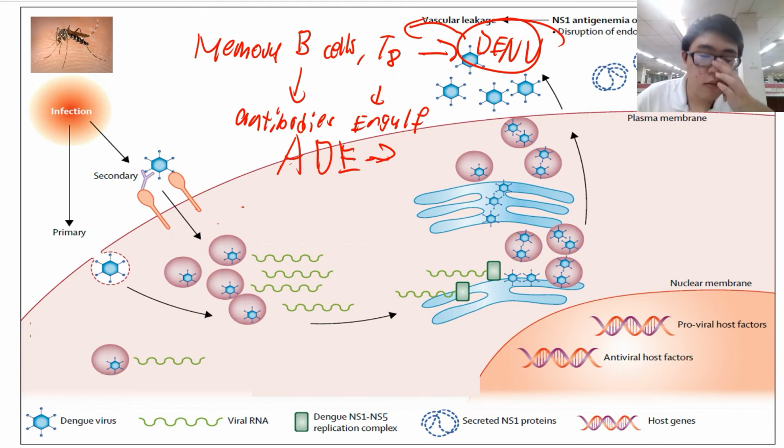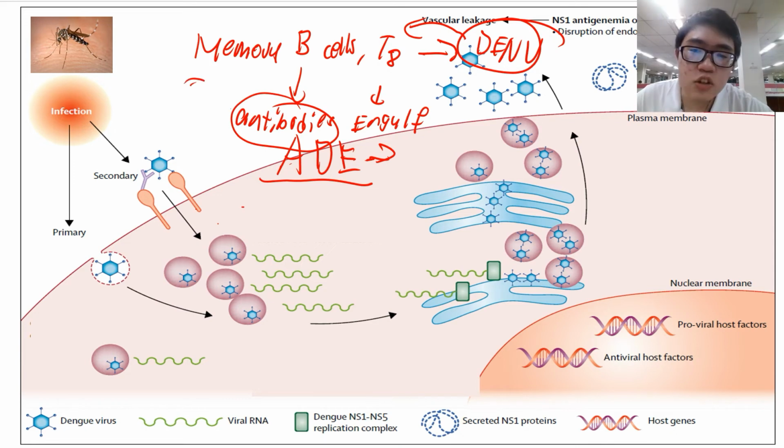Okay, so how does the mechanism work? This antibody-dependent enhancement mainly involves antibody. The antibody that is mainly involved in fighting dengue is IgG. So when the IgG antibody detects the dengue virus, it will be activated and produced from the memory B cell, and then the antibody will bind to the dengue virus like that.